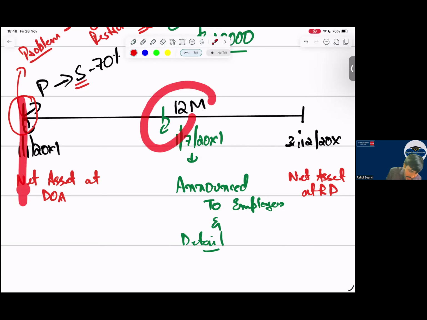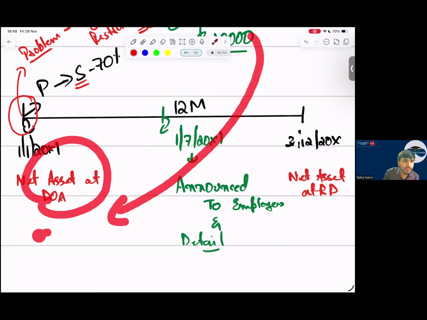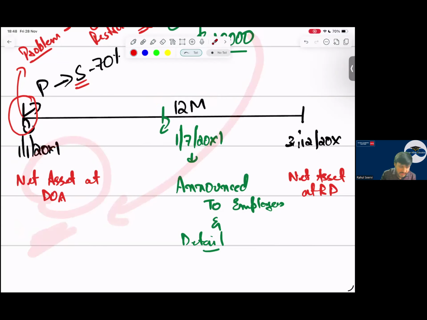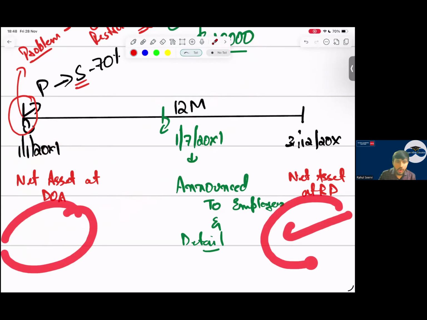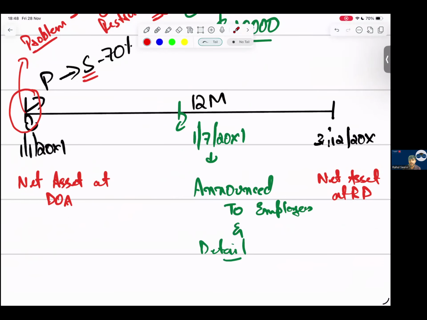Now on the date of acquisition, when I prepare net assets, will I record this 60,000 as a provision here? Will I record it here, or will I record it on both sides, or will I record it on the reporting date? From announcement. Okay, one is saying from announcement. Chalo, others say me.